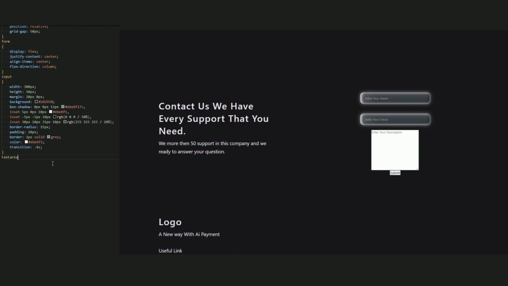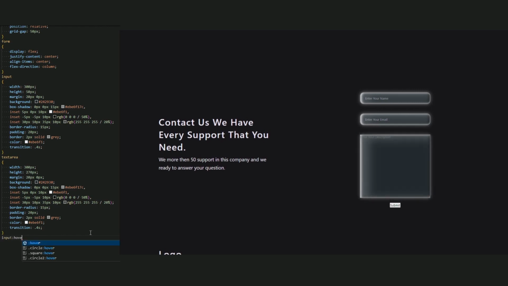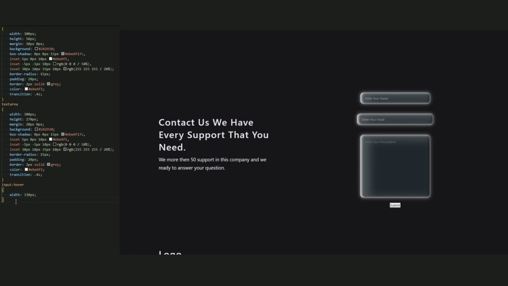Okay, good. Now for text area, let's call it. Copy this input style and paste it here. Just change the height to 270 pixel. Now let's create input hover. So in an input hover, add the width be 330 pixel. Not too much, just a little width in hover.